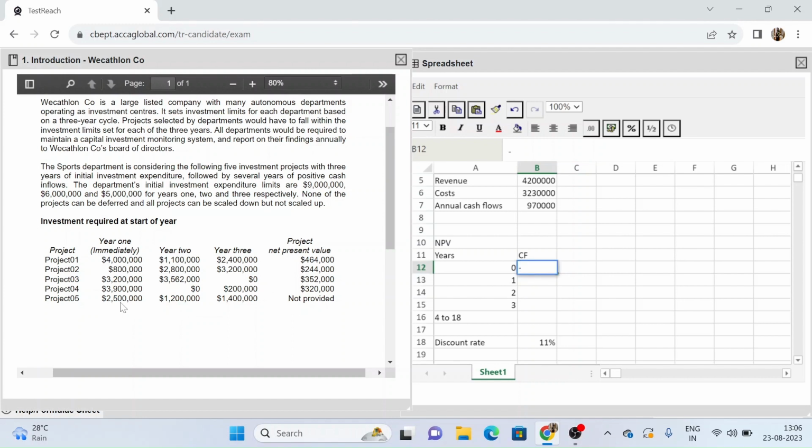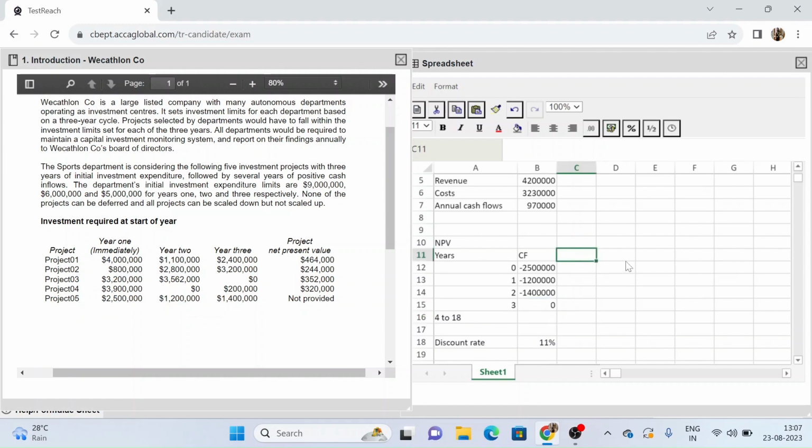I'm putting it as a negative figure which signifies outflow. So $2.5 million, then $1.2 million, and then $1.4 million. So these are all my outflows. Then I have my inflows coming in from year 4 onwards, which means in year 3 I have nothing at all.